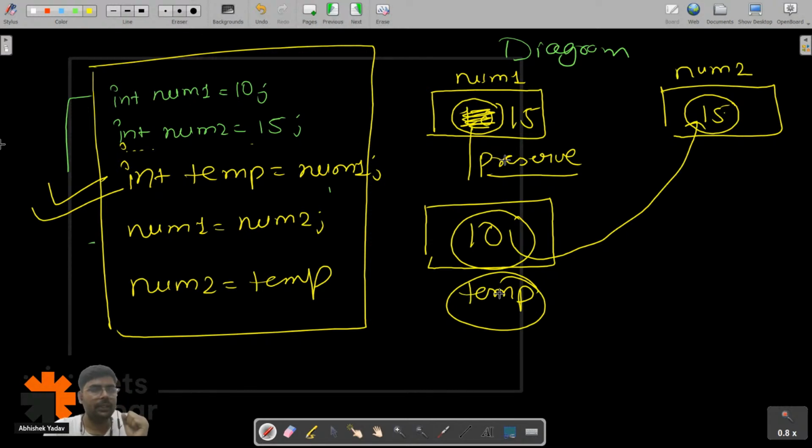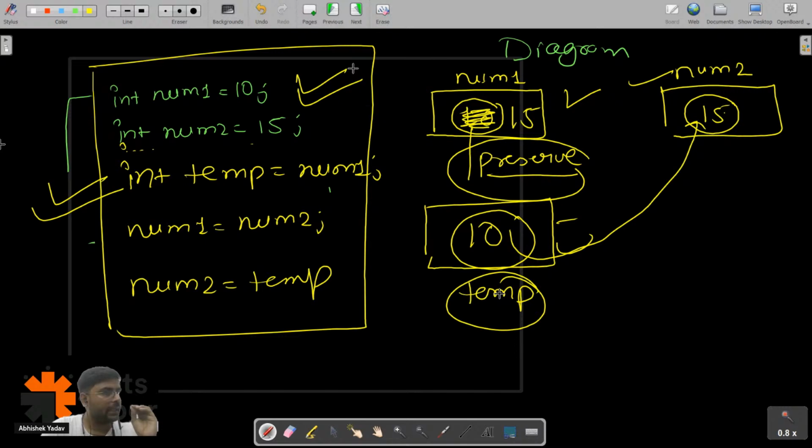So we have to preserve the data, and if you are a complete beginner, you have to draw the diagram like this and try to solve the question, right? Like Swapnil said, this is the best way. If in the interview anyone asks about swapping two numbers, you have to tell this approach. Why this approach?